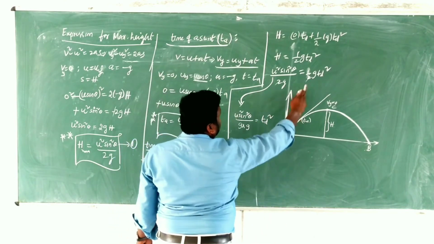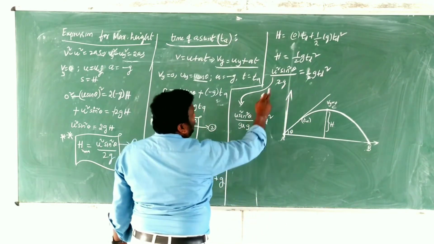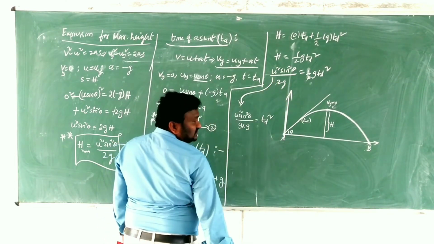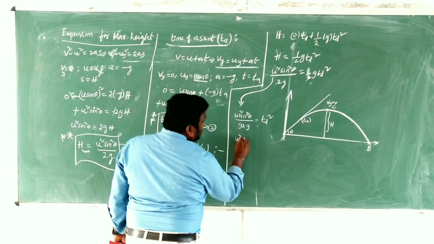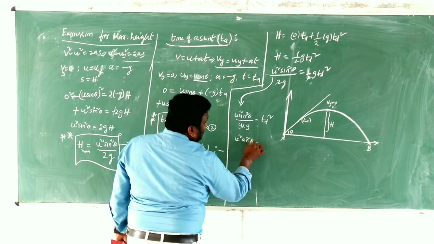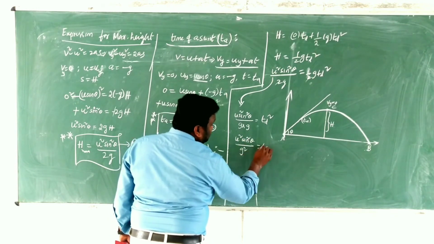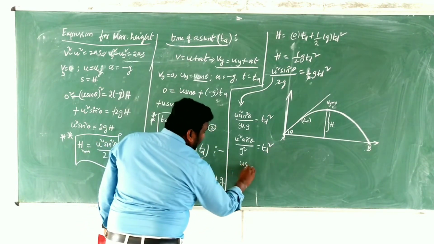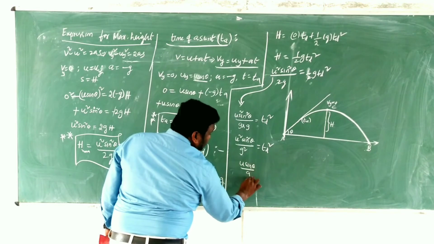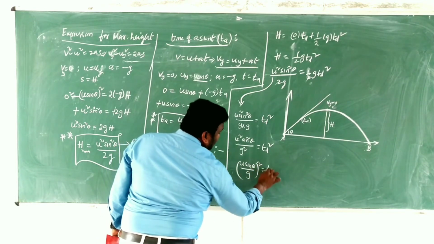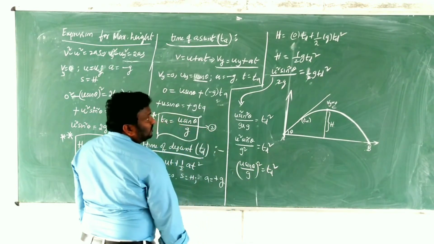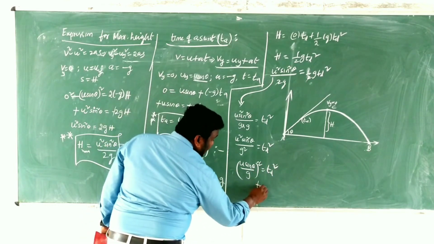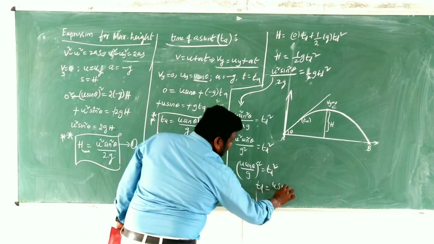For our convenience, 2 cancels, and we bring g to this side: u square sin square theta by g into g is equals to td square. That means u square sin square theta by g square is equals to td square. So u sin theta by g whole square is equals to td square. Then the square cancels, and we get td is equals to u sin theta by g.